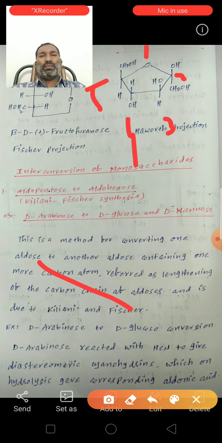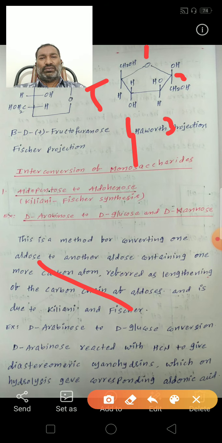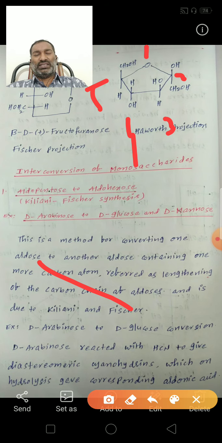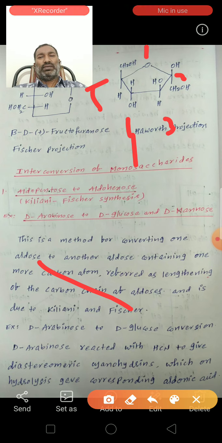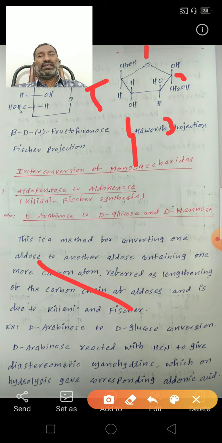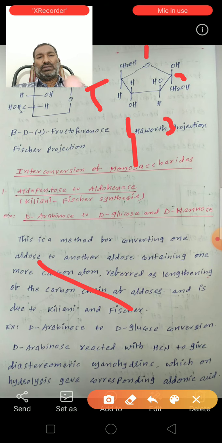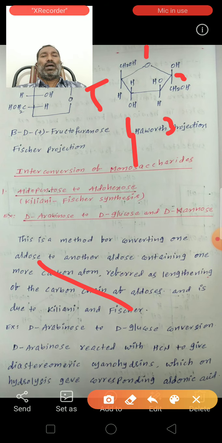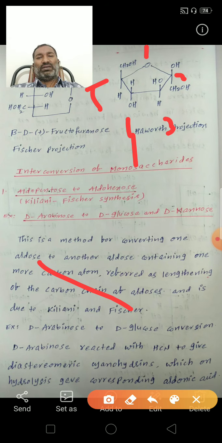On the third carbon, H is on the right side and OH is on the left side, so H is downward and OH is upward. On the fourth carbon, OH is right and H is left, so OH is downward and hydrogen is upward. On the fifth carbon, H is right and CH2OH is left, so hydrogen is downward and CH2OH is upward. This is the Haworth configuration.